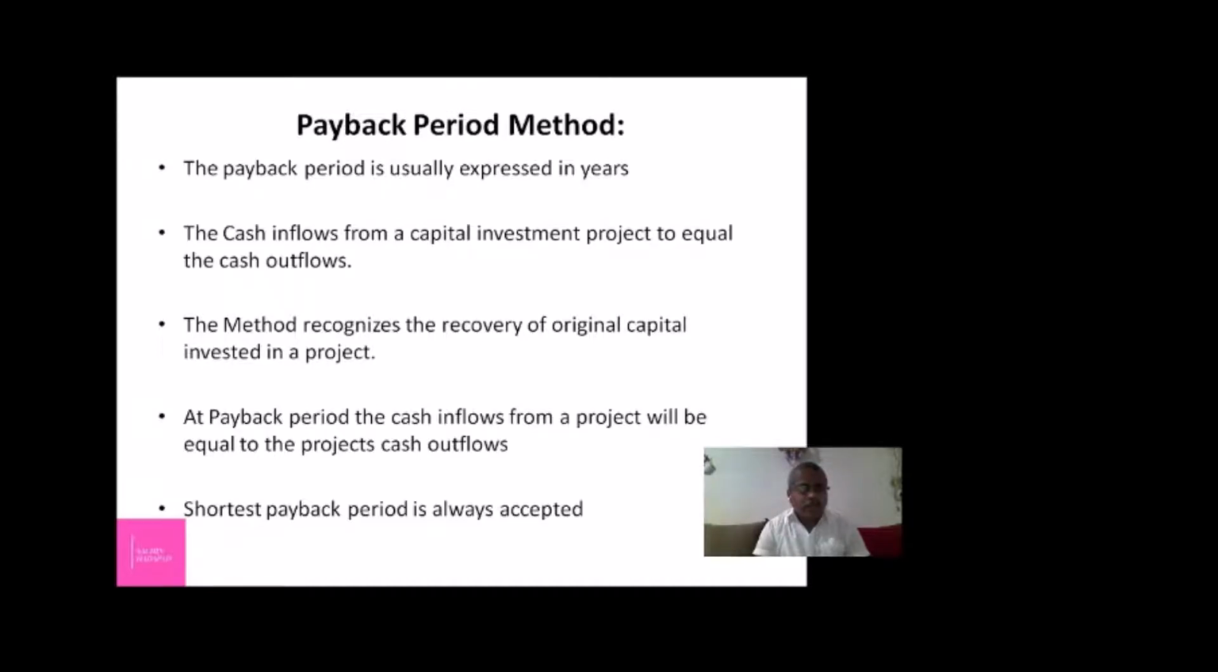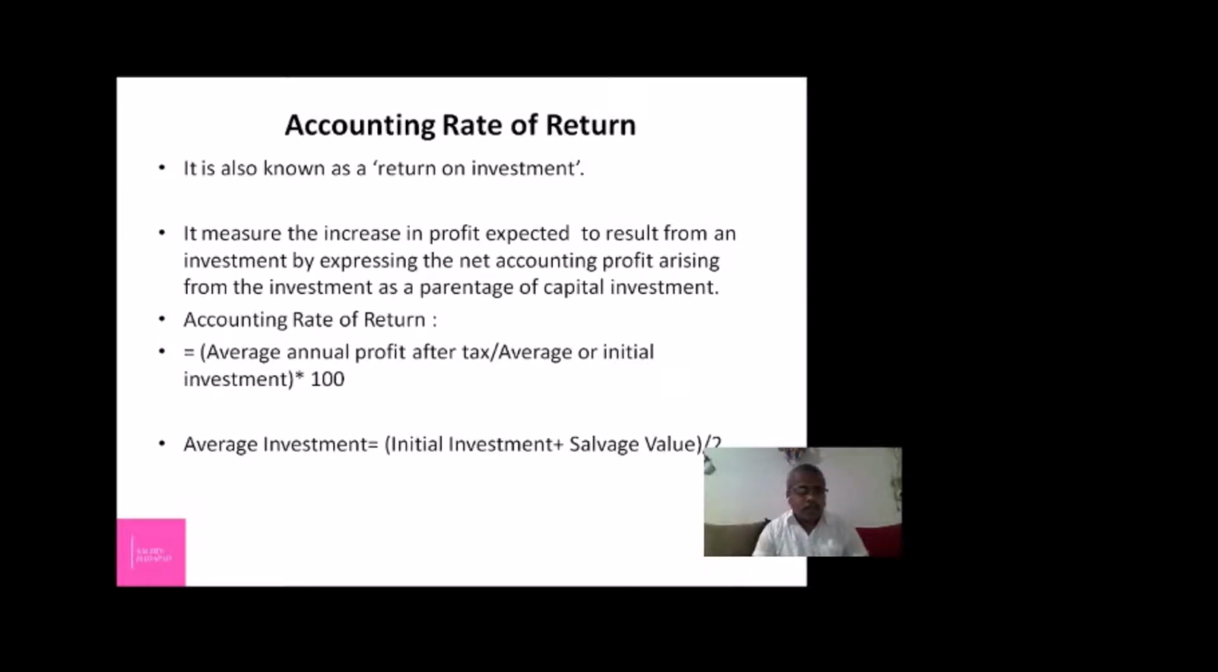The method recognizes the recovery of the original capital investment in the project. At the payback period, the cash inflows from a project will be equal to the project cash outflows. The shortest payback period is always accepted, a higher payback period is rejected, or you can simply select the lowest or shortest payback period. Let's go for the second one.